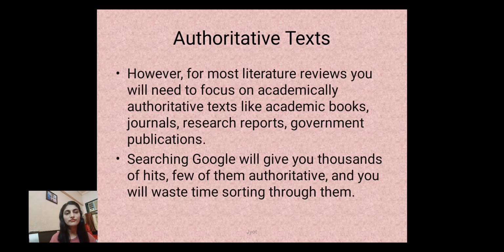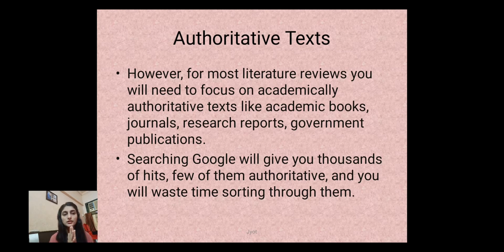when you are looking for most of the literature you will need, that should be academically authoritative text. At times, when you just Google something on Google's website, you will get a lot of material, and you will be wasting too much time sorting through it.